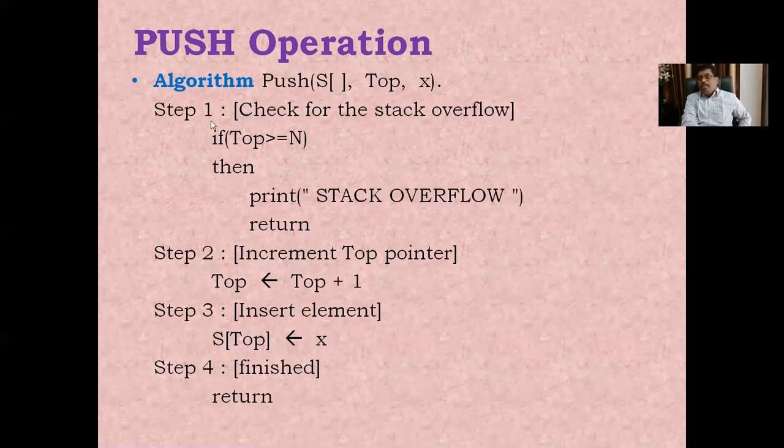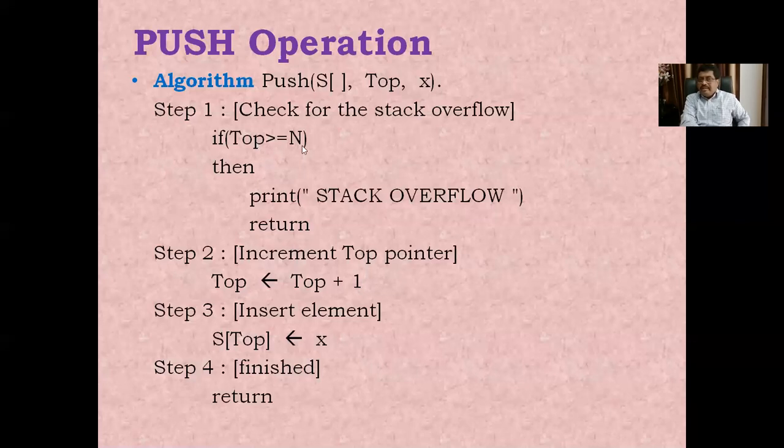As the first step, we consider whether the push is possible or not, meaning we check the overflow condition. Is the top value greater than or equal to n? Here n is nothing but the stack size. In the earlier example, we specified that n is 4. At that time, a fifth element cannot be inserted. Because of this, if top is greater than or equal to n, then without performing the push operation, we print stack overflow and stop there itself. It means the push operation cannot be performed.